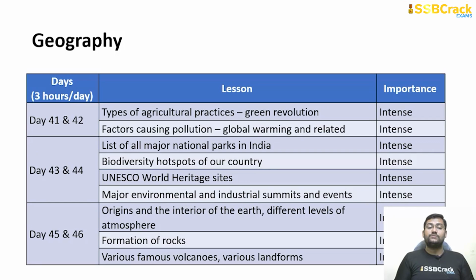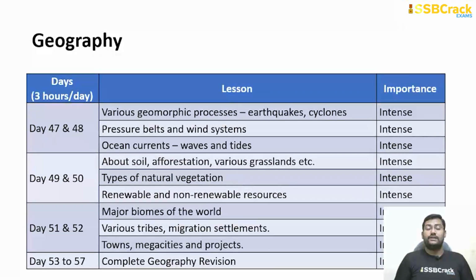So day 41 and 42, types of agricultural practices, agricultural patterns, green revolution, factors causing pollution, global warming and related stuff. Day 43 and 44, list of all major national parks in India, biodiversity hotspots of our country, UNESCO World Heritage Sites, major environmental and industrial summits and events. Day 45 and 46, origins of the interiors of the earth, the different levels of atmosphere, formation of rock, various famous volcanoes and various landforms. Day 47 and 48, various geomorphic processes such as earthquakes, volcanoes and cyclones; pressure belts and grid systems are also important ones, ocean currents, etc. Direct questions are asked from this section.